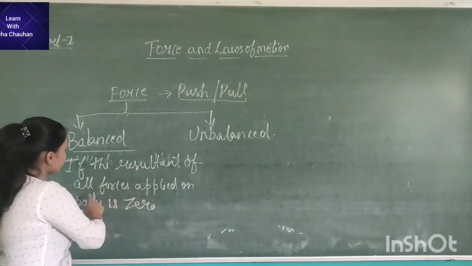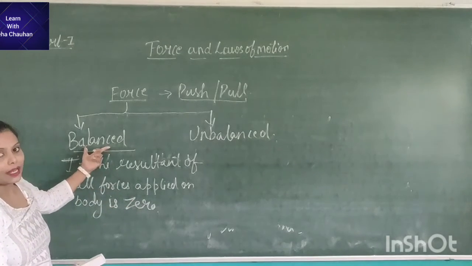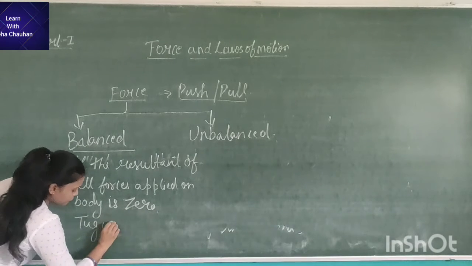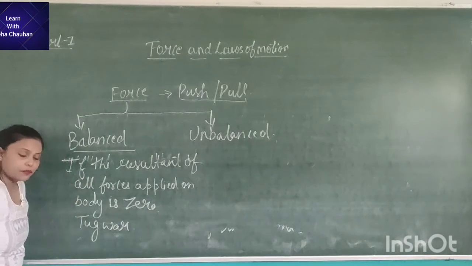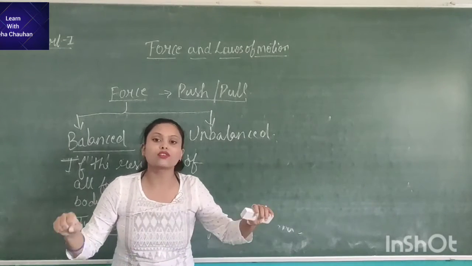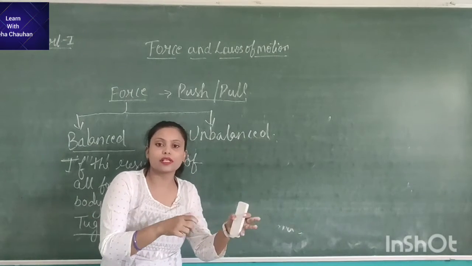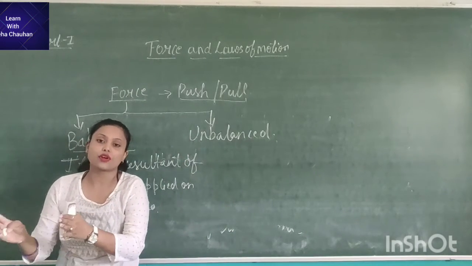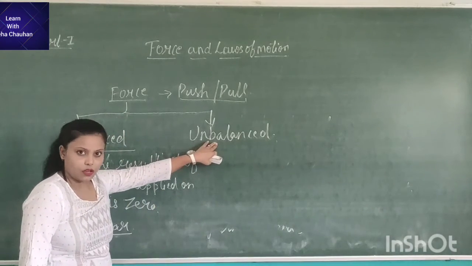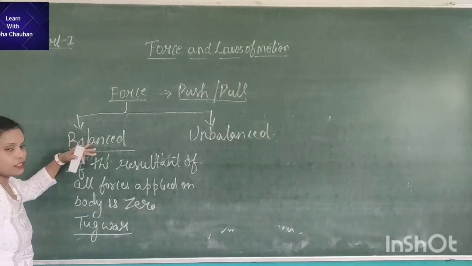If the resultant of all the forces applied on a body is 0, then it will be balanced force. Like tug of war. You have seen tug of war? What is tug of war? Two teams stretching a rope toward each side. When the rope is stretched from one side, then it is called unbalanced. But before that, it is known as balanced force.